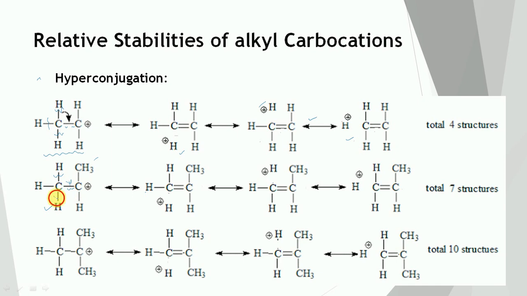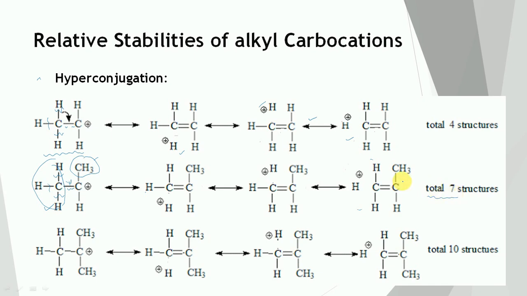Then the second structure will get formed. Similarly, the third bond can break, and this structure will get formed. So these are the structures from this methyl group. Similarly, 3 more structures are possible from this methyl group, for a total of 7 structures